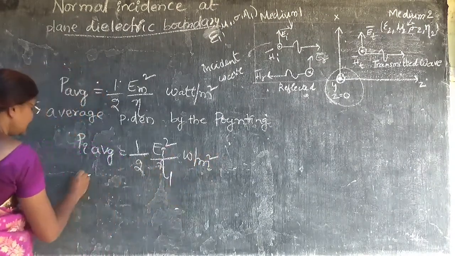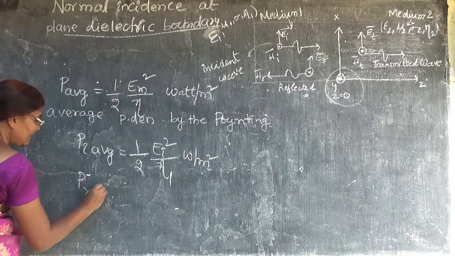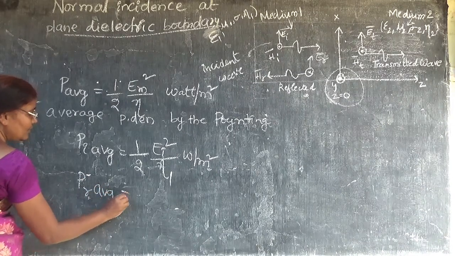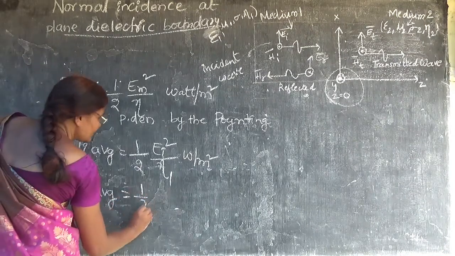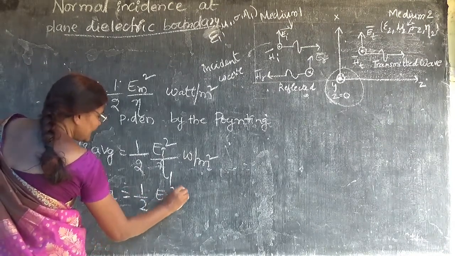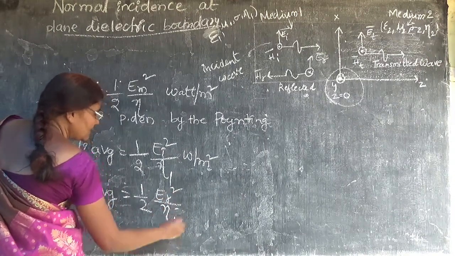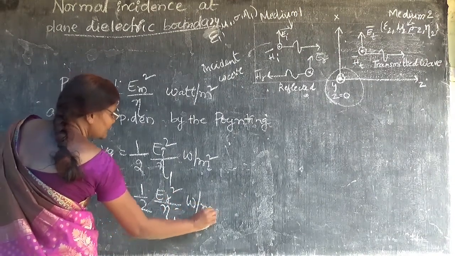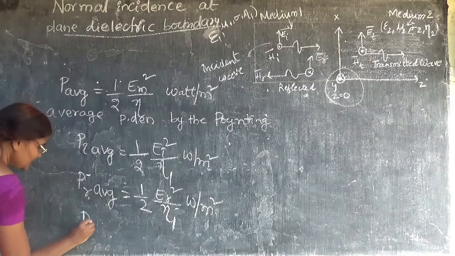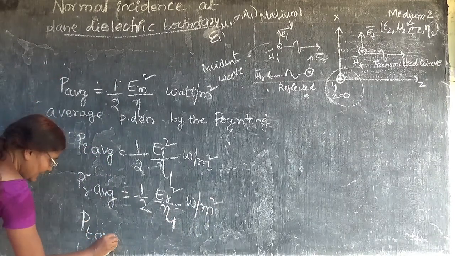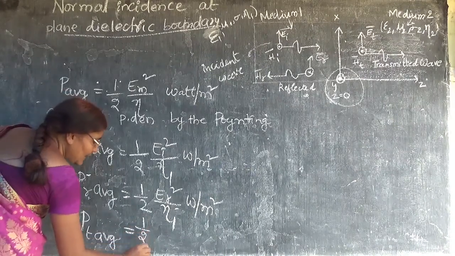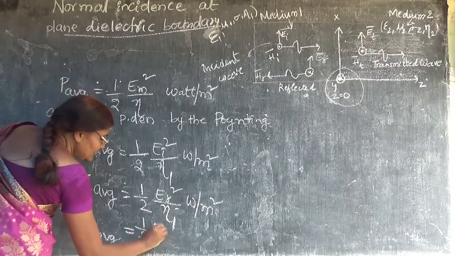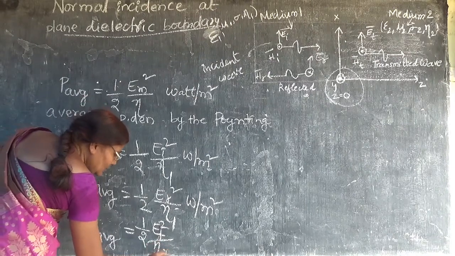Next, in the same way, PR average will be half into ER square by eta 1 watt per meter square. And what is PT average? Transmitted wave power density is going to be half ET square by eta 2.